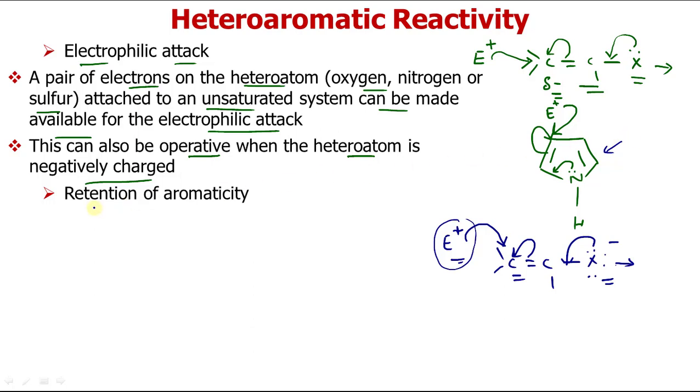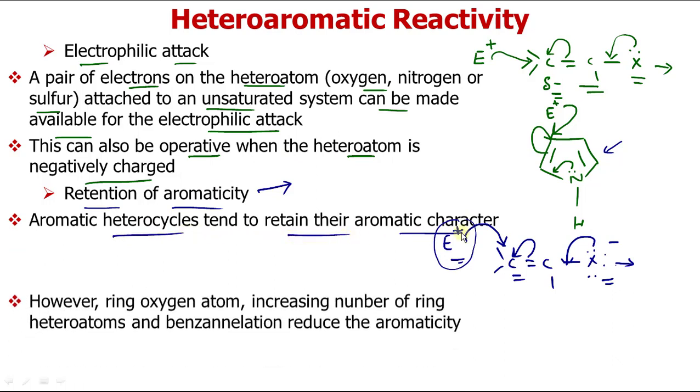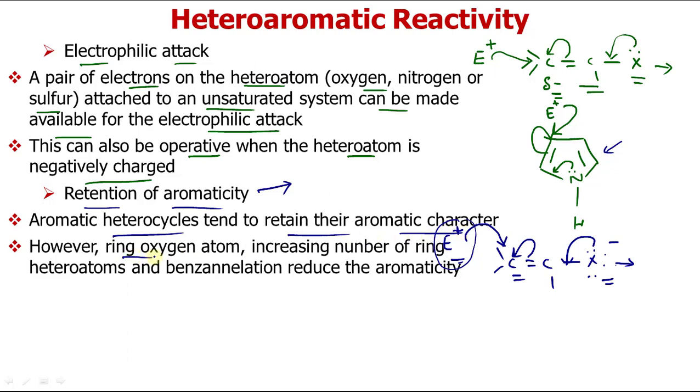After the attack of electrophile or nucleophile, the next thing will be retention of aromaticity. As I have already told you, they undergo substitution reactions. So we have to substitute the atom attached to this position, so that its aromaticity can be retained, and aromatic heterocycles tend to retain their aromatic character, which we have already discussed. And a ring oxygen atom, because it is highly electronegative, decreases the aromaticity of the ring, and so does increasing the number of ring heteroatoms, which we have already discussed.